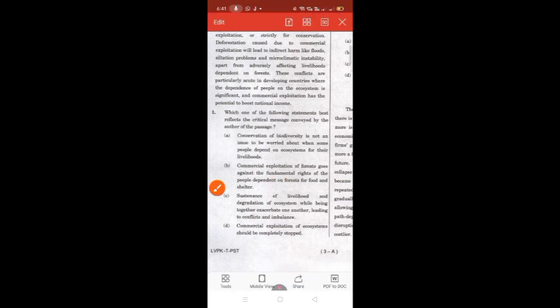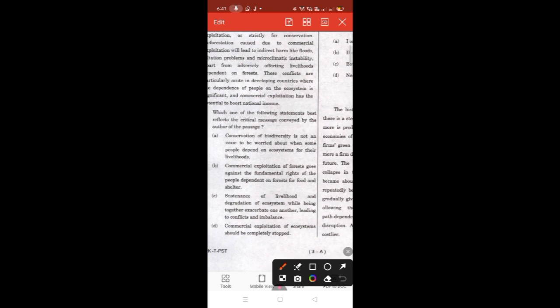The passage is discussing the deforestation and its effect on the livelihoods of the people, but there is nowhere mention directly of the fundamental rights of the people. So these are not given explicitly in the passage, so we can also eliminate this option as well.